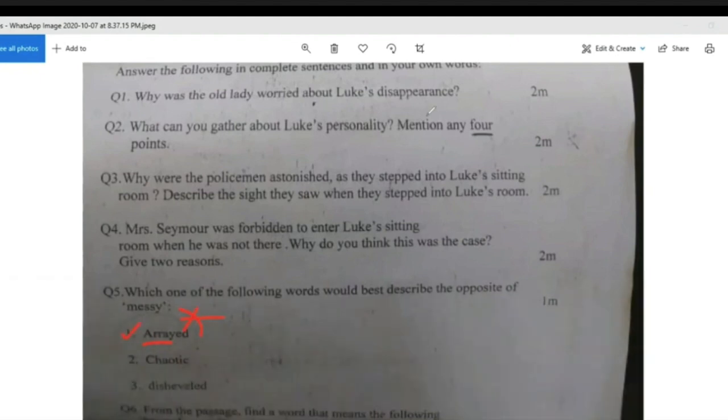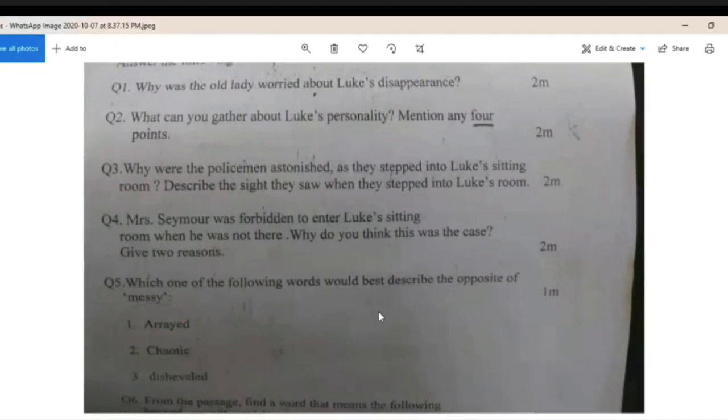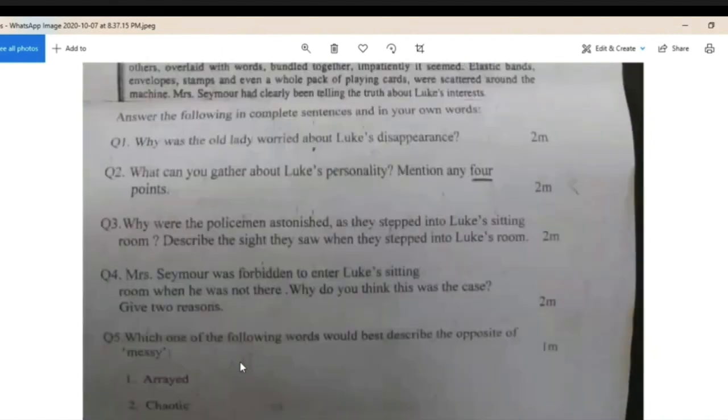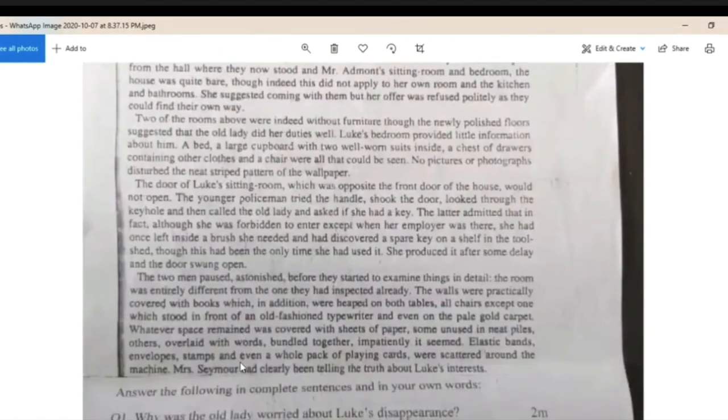And although the sixth question has been cropped here, it's asking you to find a word that means the same as the following. And so you apply the same rules that you applied here. You look at all the word options, you see how many you know. If you know all of the word meanings, you should be able to find the synonym immediately. And if you don't, then you can eliminate options one by one, and then you will be able to go back to the passage and find a word that means the same as something.